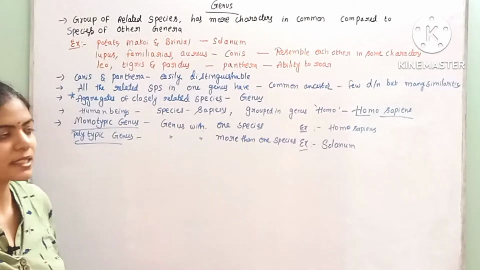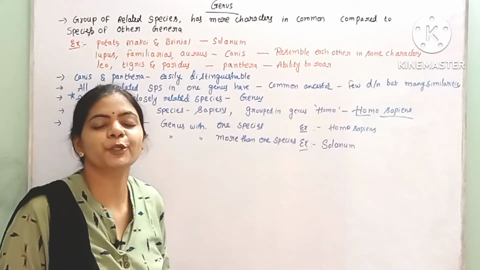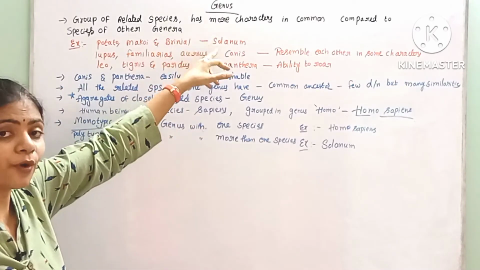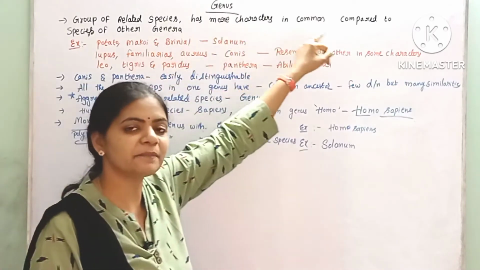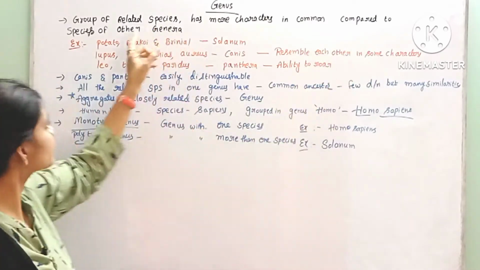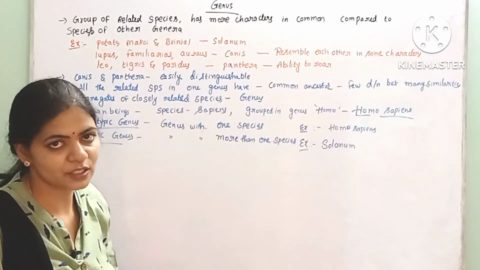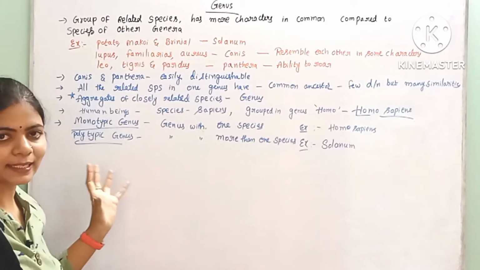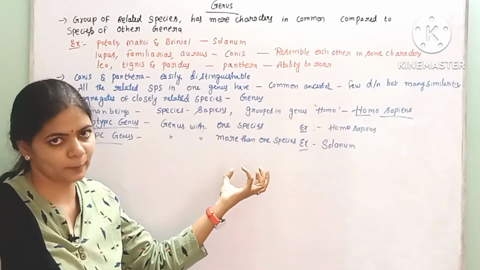So what is the genus? The genus is nothing but the group of closely related species which has more characters in common when compared to the species of another genera. Here, all the species which have the common character have been kept in one genera.